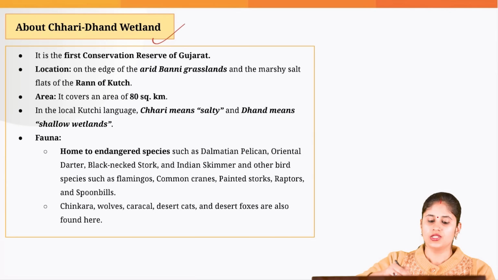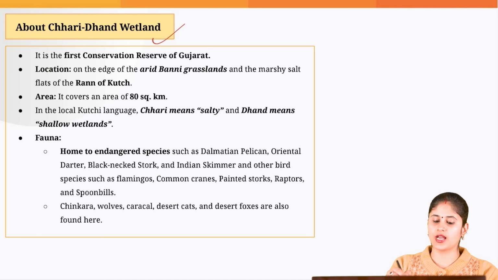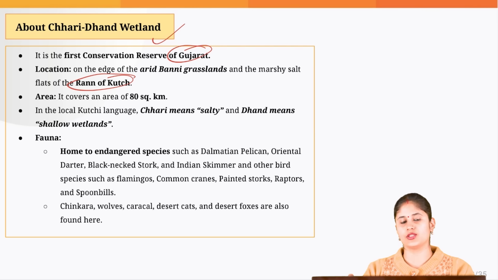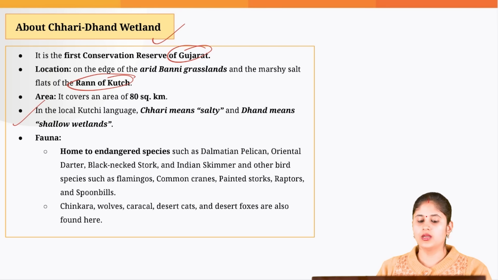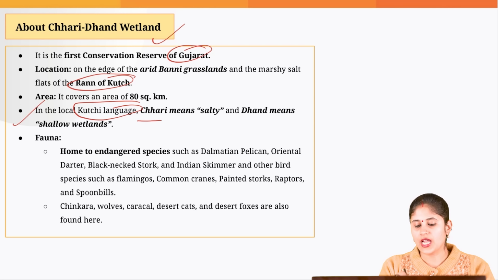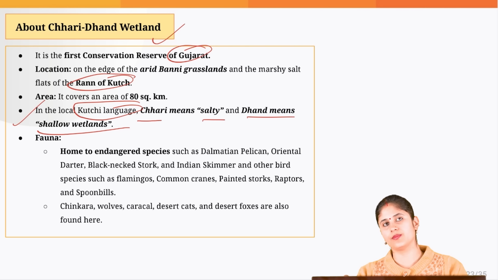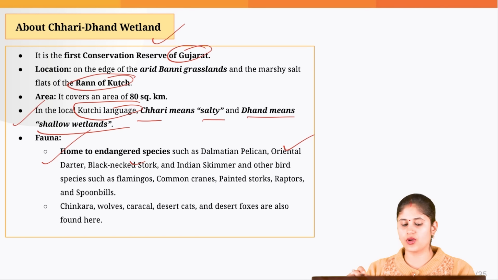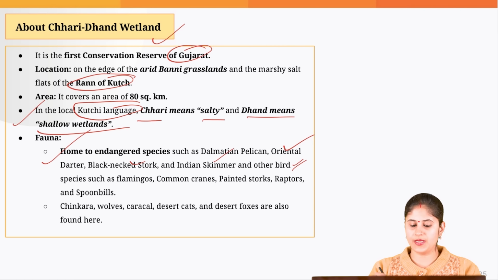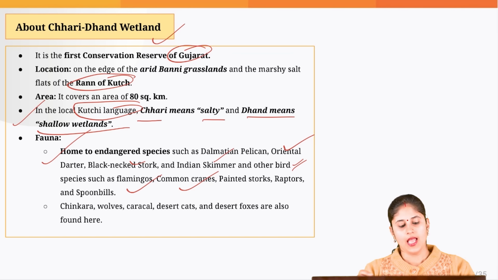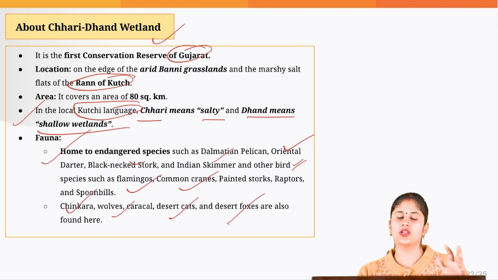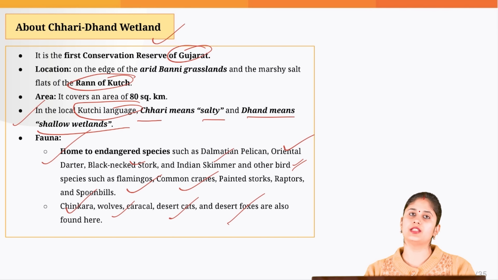Now, coming to Chari Dhand wetland, it is situated in Gujarat, on the edge of the Banni grasslands and the Rann of Kutch. When it comes to the name Chari Dhand, in the local Kutchi language, Chari means salty and Dhand means shallow wetlands. Okay, it is home to endangered species like the Oriental darter, black-necked stork, Indian skimmer, and other bird species like flamingo, common cranes, etc. It also has chinkara, wolves, desert cats, desert foxes, etc. That's all that we need to know with respect to this particular topic. Let's move on to the next one.